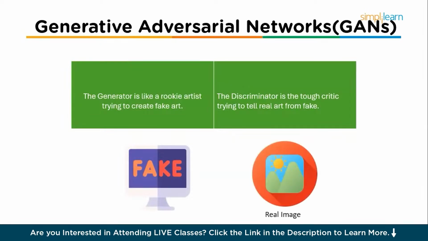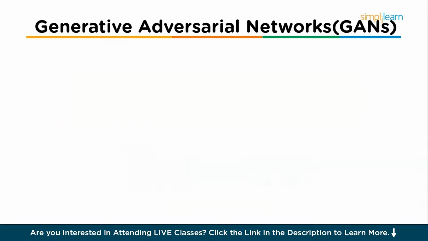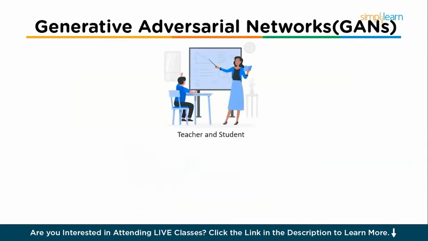Over time, the fake images become indistinguishable from the real ones. There's a real world analogy. It's like a student, the generator, forging a signature and a teacher, the discriminator, spotting it. As both improve, the forgeries become nearly perfect.